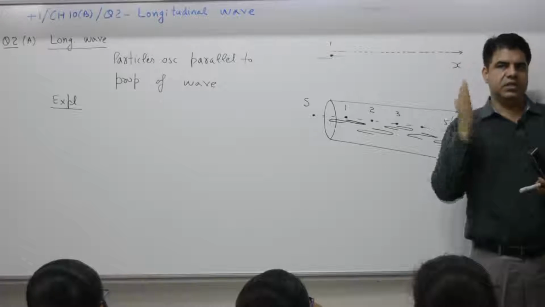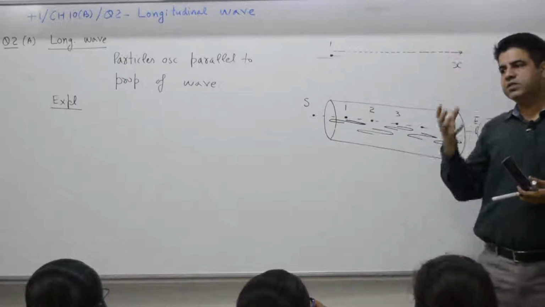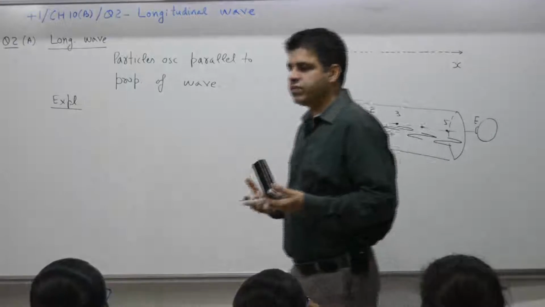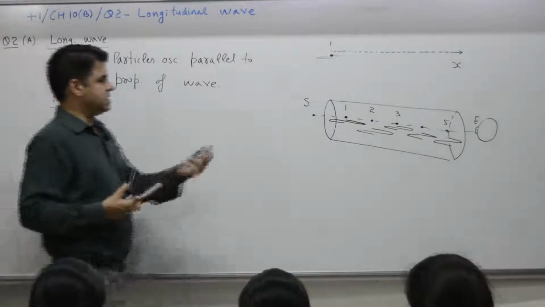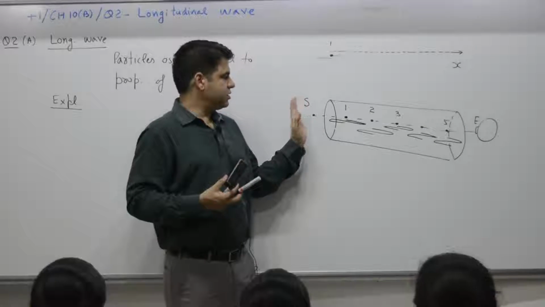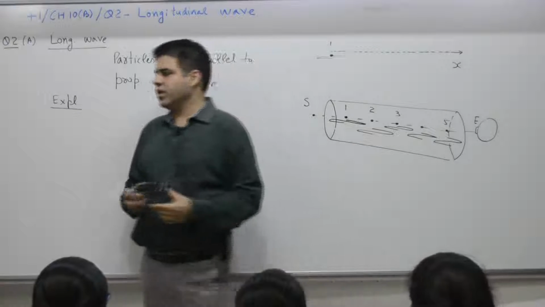That pressure variation is transferred to the brain, which we take as sound. This is how sound travels from S to E.